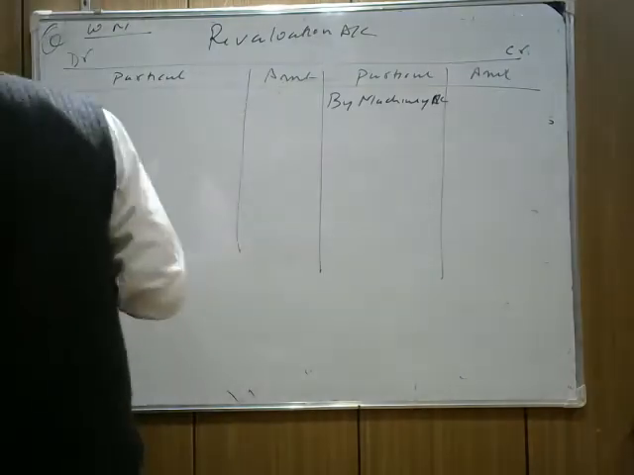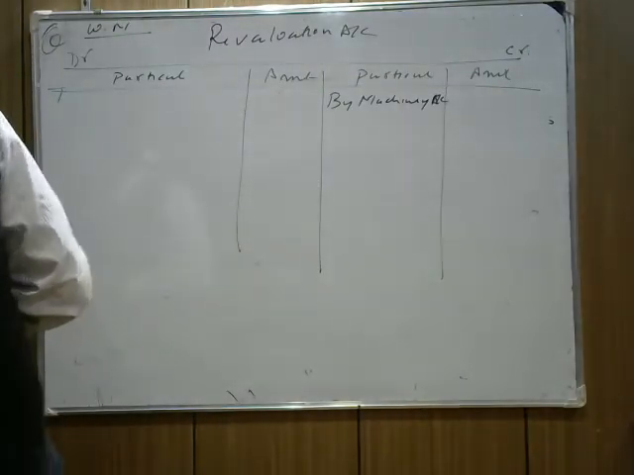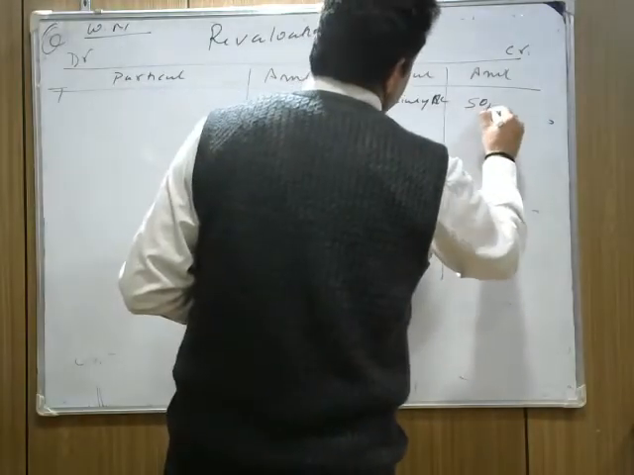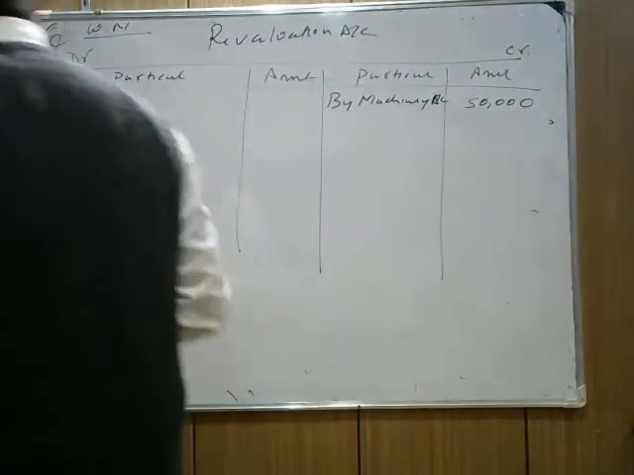What's the value? Old value is 2,50,000. Revised value is 3 lakh. The machinery increased by 50,000. Next thing, check it out.